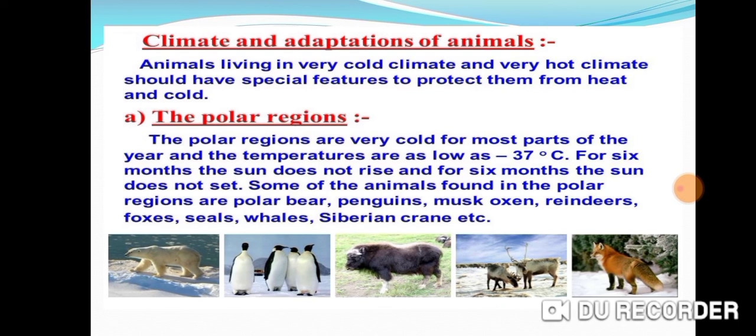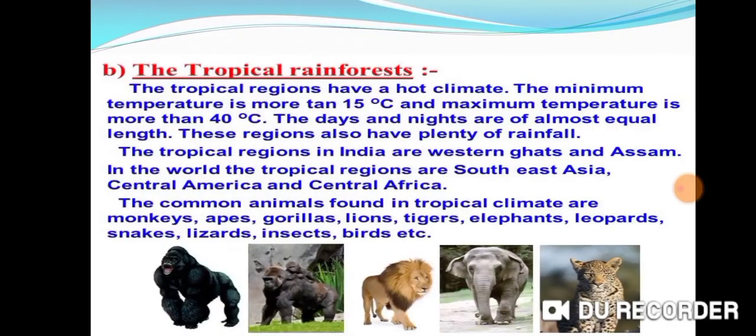Now, tropical rainforests are thick forests which grow near both sides of the equator of the Earth, where the climate is very hot and humid and rainfall is high.